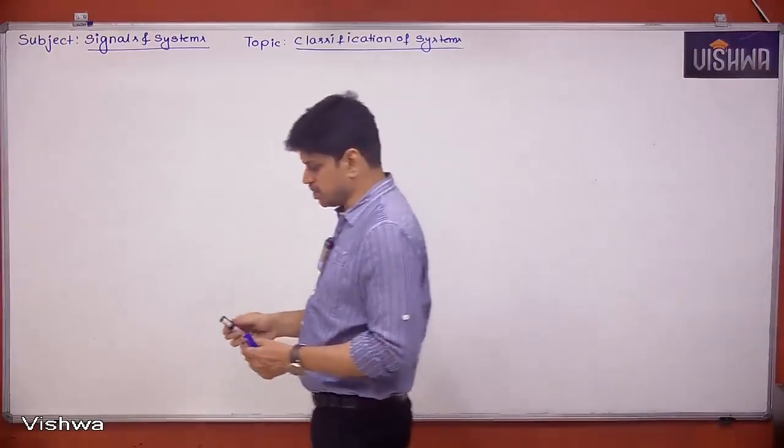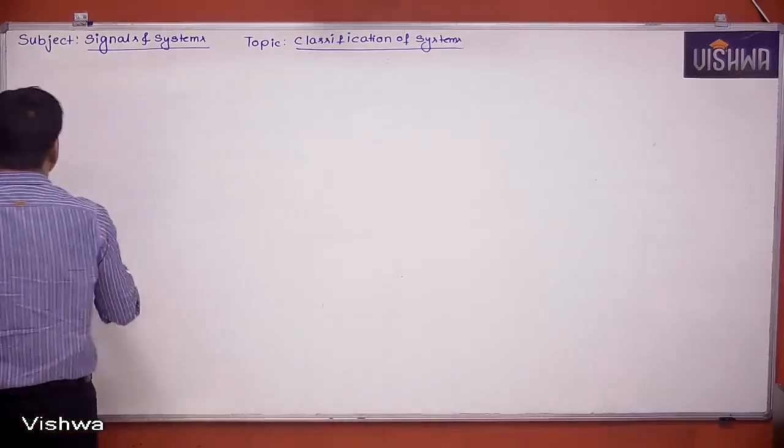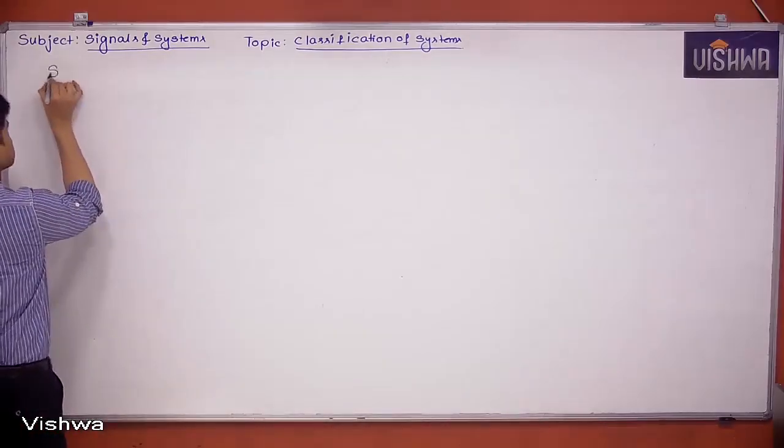Static and dynamic systems. Next classification, static and dynamic systems.